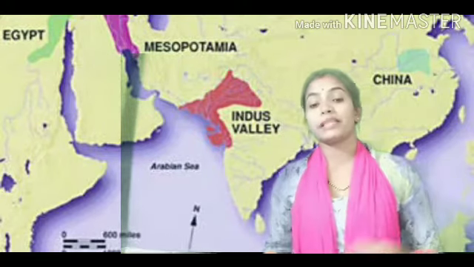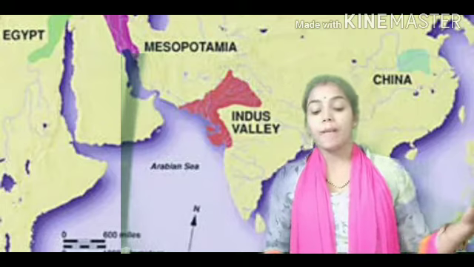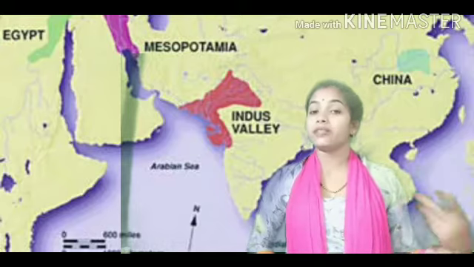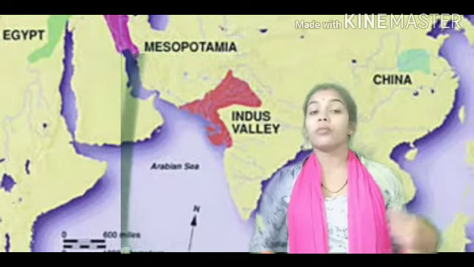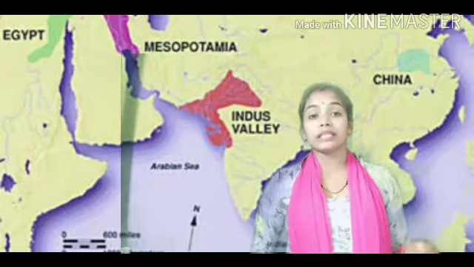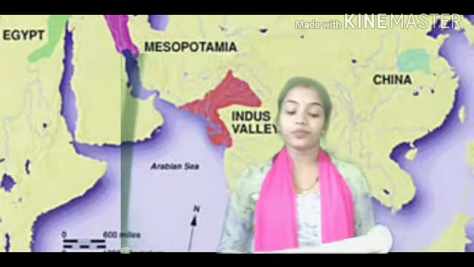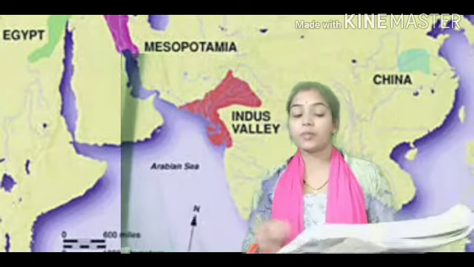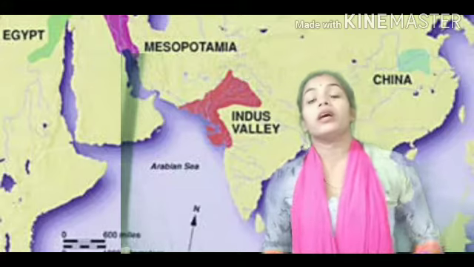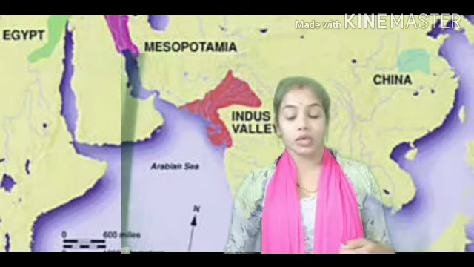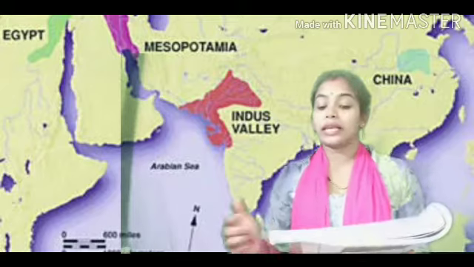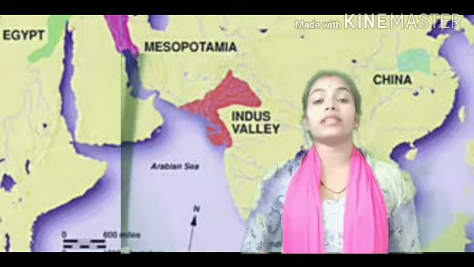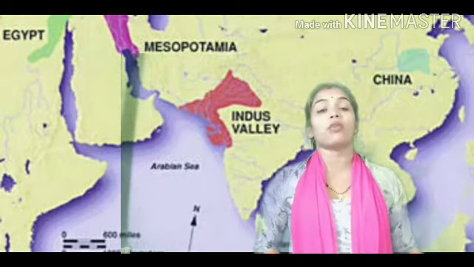The first one is the Harappan civilization or the Indus Valley civilization, modern day Pakistan, right? Pakistan was separated from India in 1947 after independence. We know that before that it was a part of India. So we see that in India it was flourishing. The second one is the Mesopotamian civilization, modern day Iraq. The Mesopotamian civilization of Iraq is also contemporary to us. Then the Egyptian civilization in Egypt and the Huanghe River Valley civilization in China. So all those civilizations were flourishing contemporarily along with us.